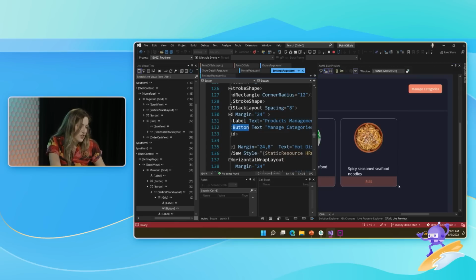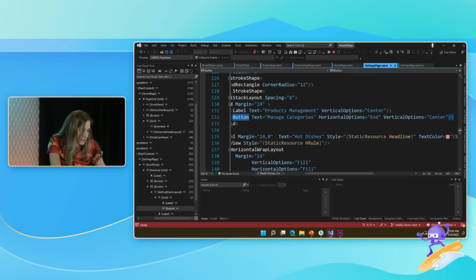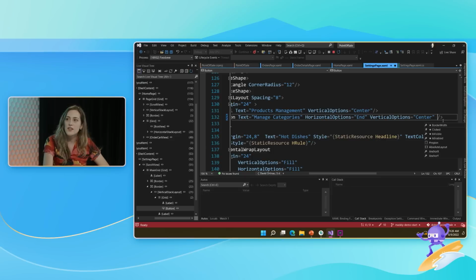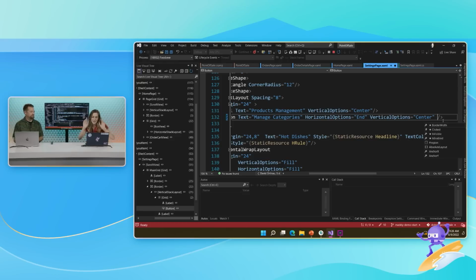Click on it. Go to my settings page. I'm going to hide this just so I have room to type. Manage categories, that sounds about right. It doesn't have a click handler or anything on it, so I could do commands. I could use the amazing MVVM Community Toolkit to do smart MVVM things for me. Also, the thing I totally did not show, which I was so excited to show, is that he's using global namespaces for this app. C# 10, baby. Mads is going to talk about it later today. Very exciting. Anyways, I'm going to put a click handler on this.